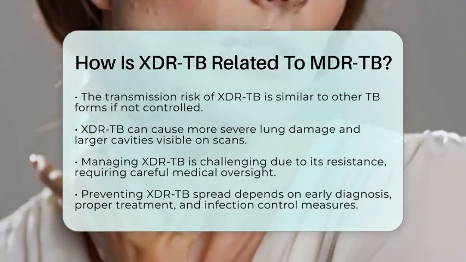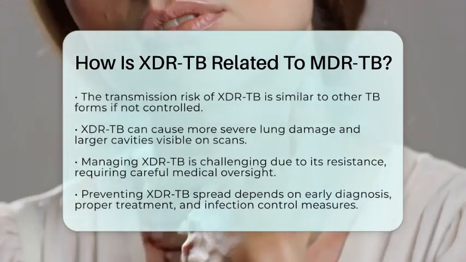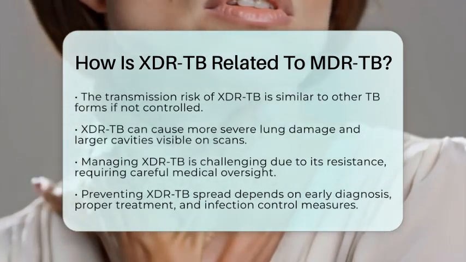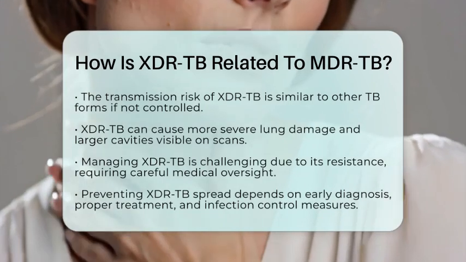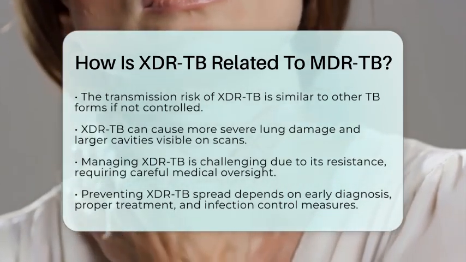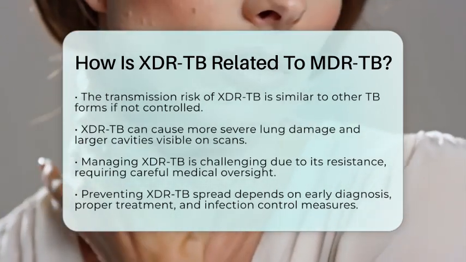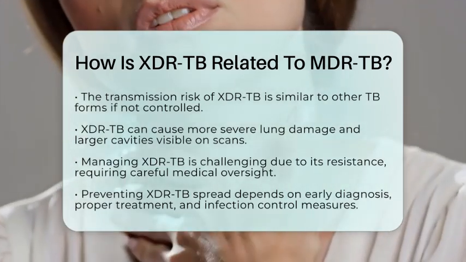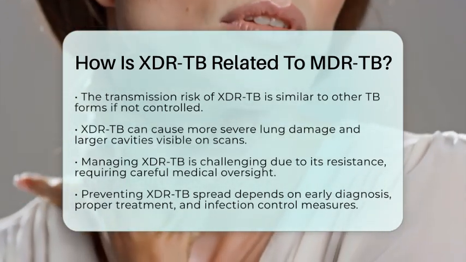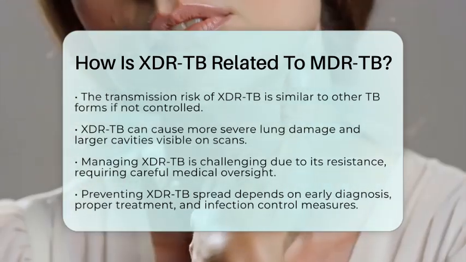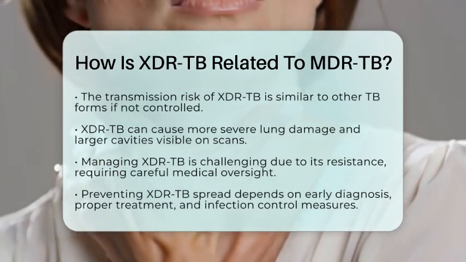In summary, XDR-TB is a more resistant and dangerous form of MDR-TB. It develops from additional resistance to key second-line drugs, making treatment more difficult and increasing the risk of poor outcomes. Preventing its spread relies on good medical management of all tuberculosis cases and early detection.